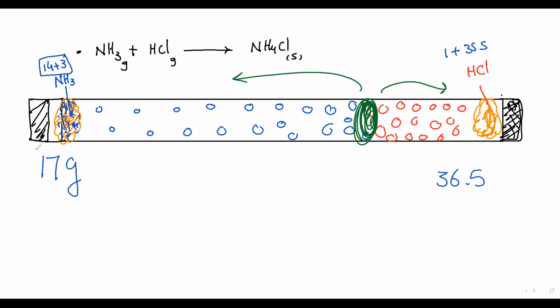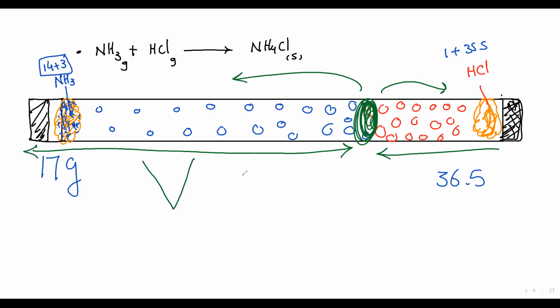So this distance is very large, more than this. Why? Because the velocity of ammonia is more than the velocity of HCl, or the speed of ammonia is faster than the speed of HCl. So they will meet near the HCl, forming ammonium chloride.